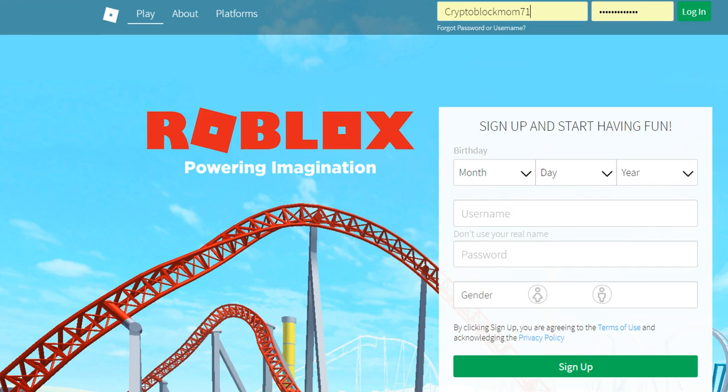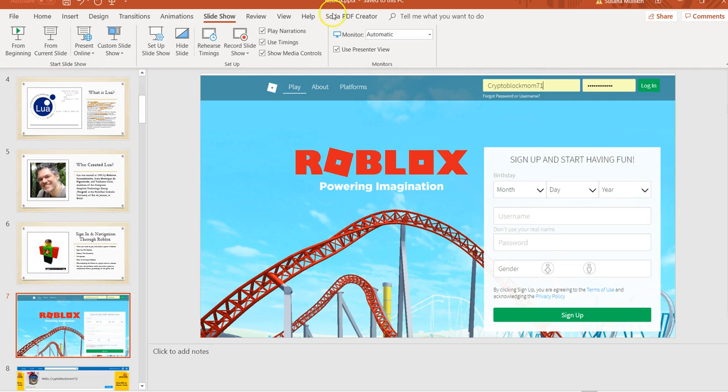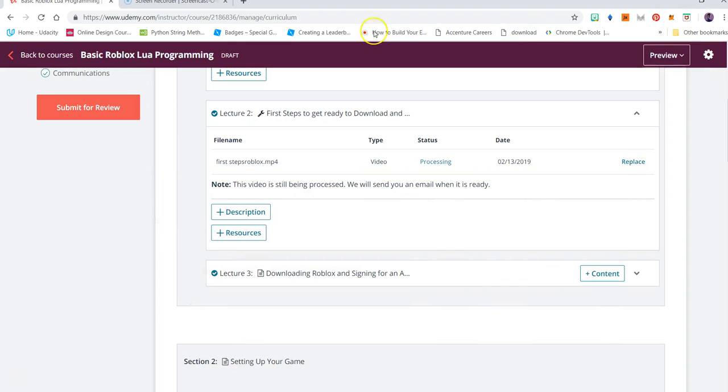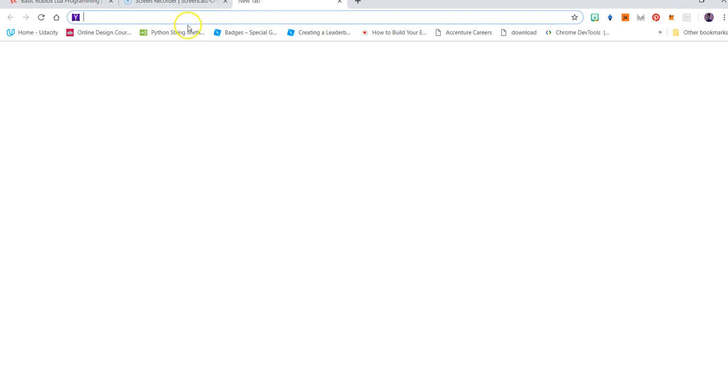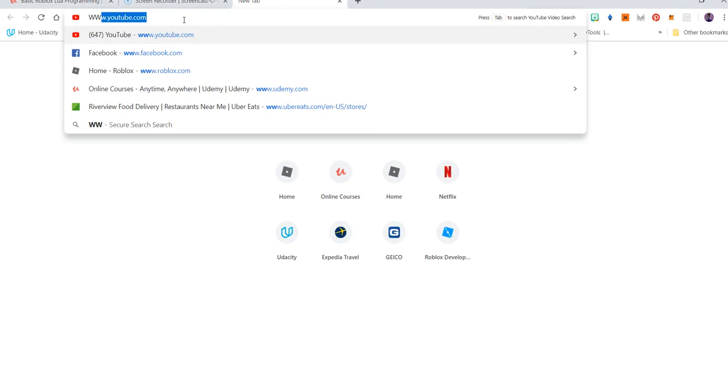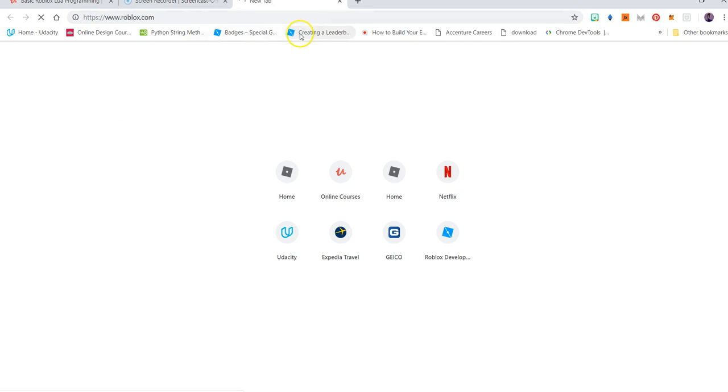And so what we're going to do now is we're going to go into, and I was just putting this so you can see how the screen looks, www.roblox.com. So let me go into my computer. I'm going to get out of this screen and the PowerPoint, and I'm going to go into Roblox. And you can see Roblox.com over here. And so I'm going to access it.